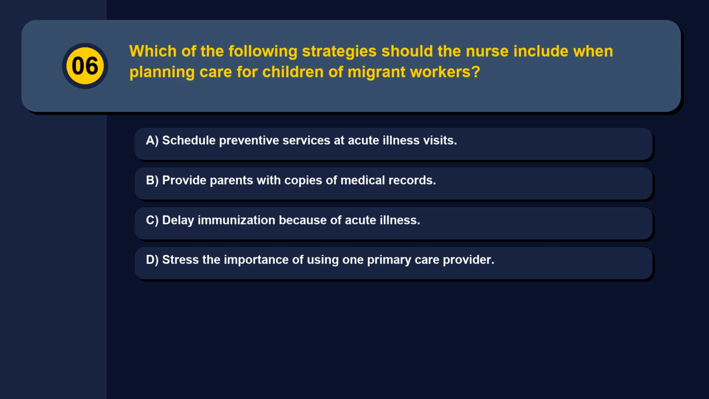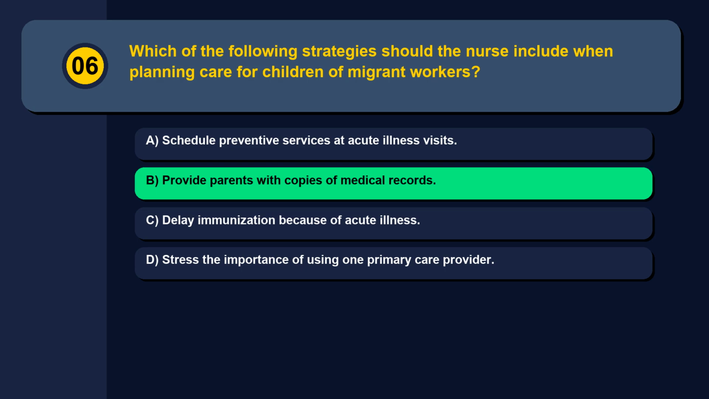Question 6. Which of the following strategies should the nurse include when planning care for children of migrant workers? Option A, schedule preventive services at acute illness visits. Option B, provide parents with copies of medical records. Option C, delay immunization because of acute illness. Option D, stress the importance of using one primary care provider. The correct answer is option B, provide parents with copies of medical records.